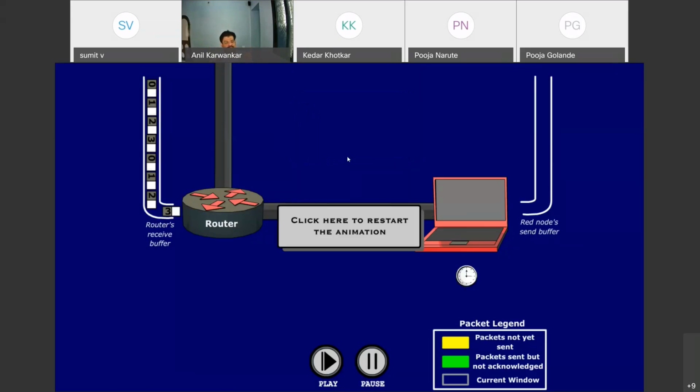That is the biggest drawback, because for the 3 frames, if the acknowledgement is not received, all the data is to be retransmitted. All the 3 frames in the specific window need to be retransmitted, and that is the drawback. That drawback is minimized in the selective repeat request, in which both the sender as well as receiver window size is equal. Just open that animation.